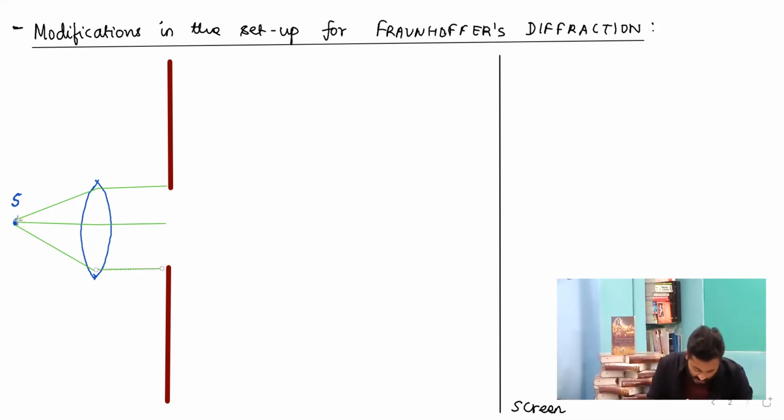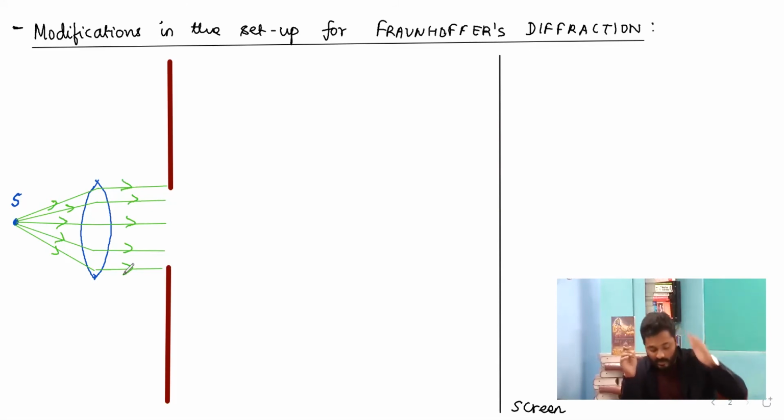So if I draw a collection of rays, then this collection of rays is going to reach over here in a way like this. They will strike the slit in this manner. And then from here, now the first problem is solved. Now in front of this slit, it will appear that the ray of light is coming from a far off distance. So we have a plane wavefront which is striking the slit, which is illuminating the slit on this side.